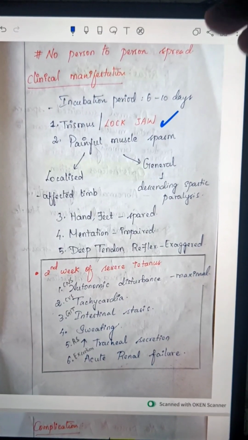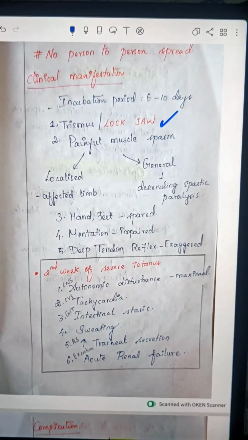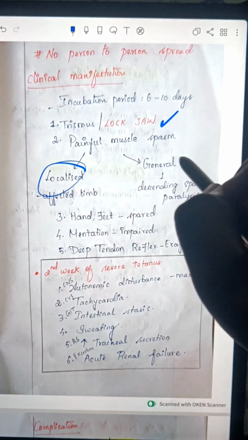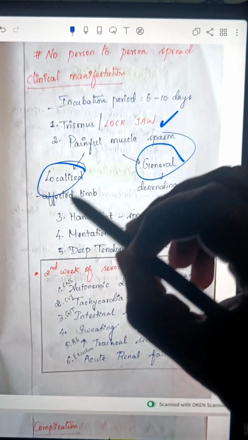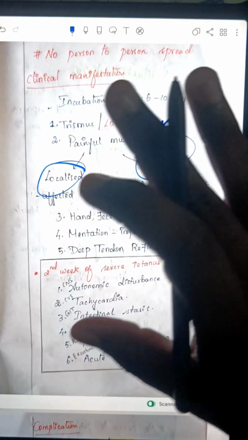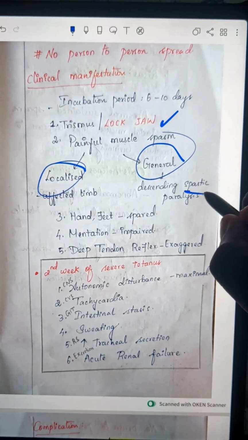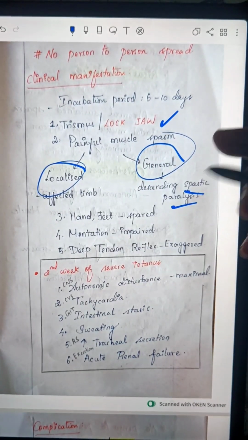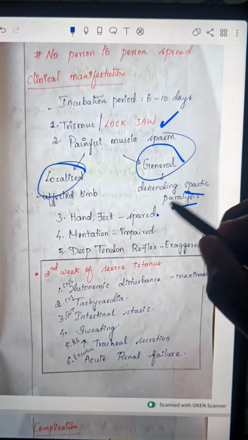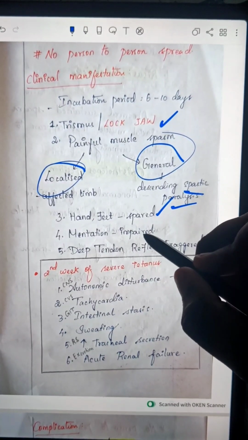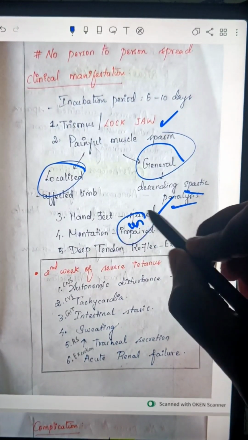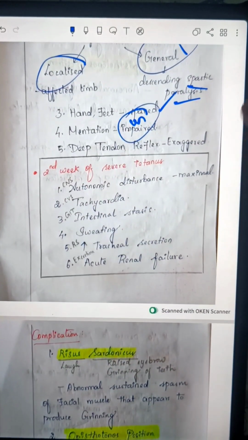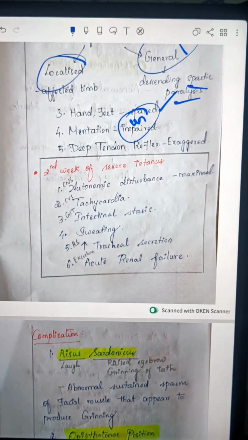Okay, painful muscle contraction. There is localized and generalized. In localized, the affected limb is involved. In generalized, there is descending spastic paralysis throughout the body, hand and feet spasm, and mentation is unimpaired. Sorry, I made a mistake here. Mentation is unimpaired. Okay, and the tendon reflexes are overactive or exaggerated.